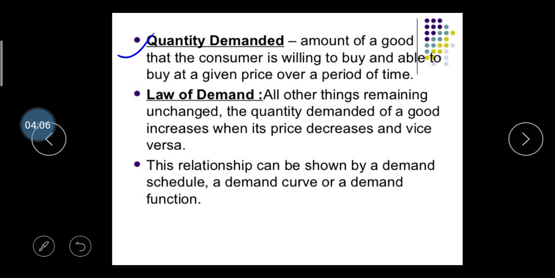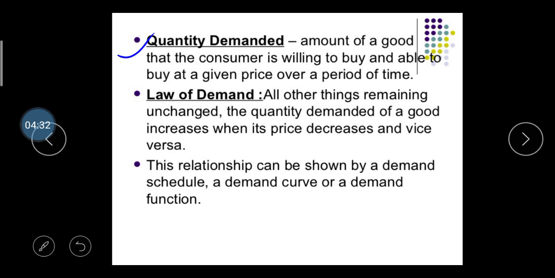Whenever you purchase any product, if the price of the product decreases, you automatically purchase more, or we can say you demand a higher quantity, right? So the law of demand works like this: if the price decreases, your demand increases, and vice versa. If the price increases, your demand decreases. So the law of demand works on the basis of the price of the product, right?